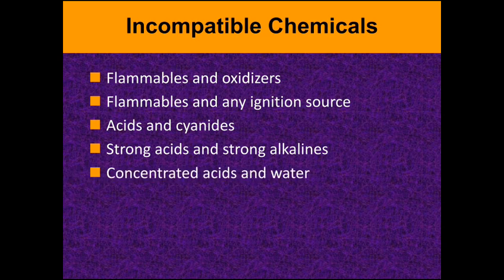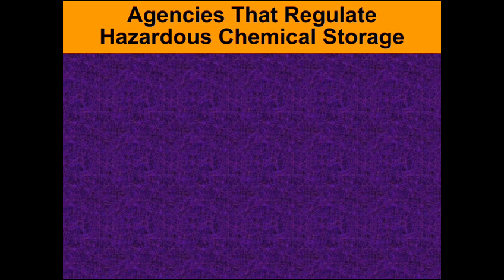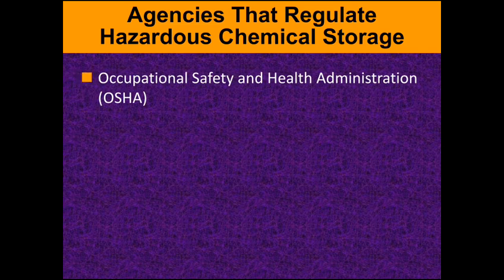These are not for any treatment or other things, but should be used in the mechanical industry or any other application-oriented industrial processes. And concentrated acids and water, organic solvents, and corrosives come under the incompatible chemicals. Again, the corrosives and other reactive materials also come under incompatible chemicals.